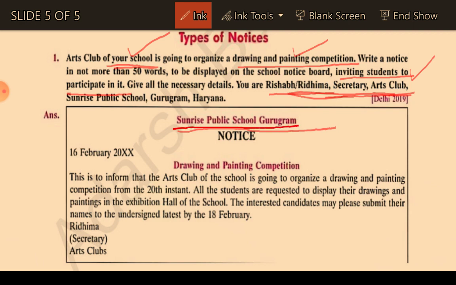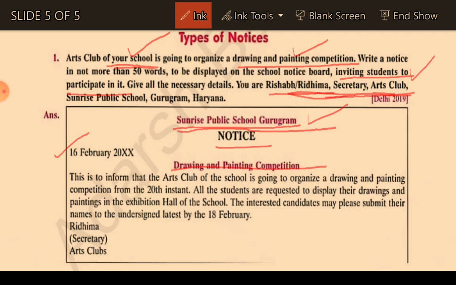Next, he skips one line. Then in the third line, first line school name or institute or authority name. Second line skip. Third line you write the word NOTICE in block letters or bold letters. In the next line you write the date, 16th February. Next, in the next line you write the topic or the title, Drawing and Painting Competition. So see how he writes the entire thing in a very limited way. This is the format. If you write only this much, your notice carries 4 to 5 marks, and if you write only this, you may get 1.5 or 1 marks.